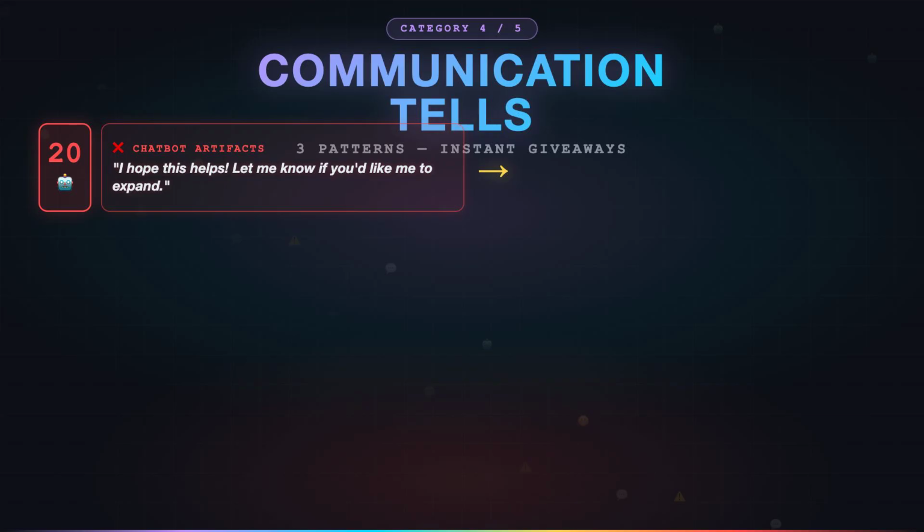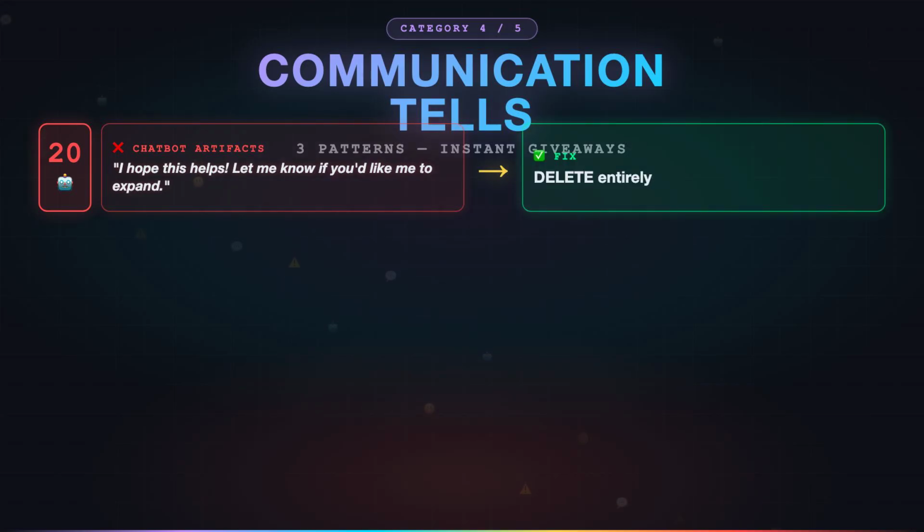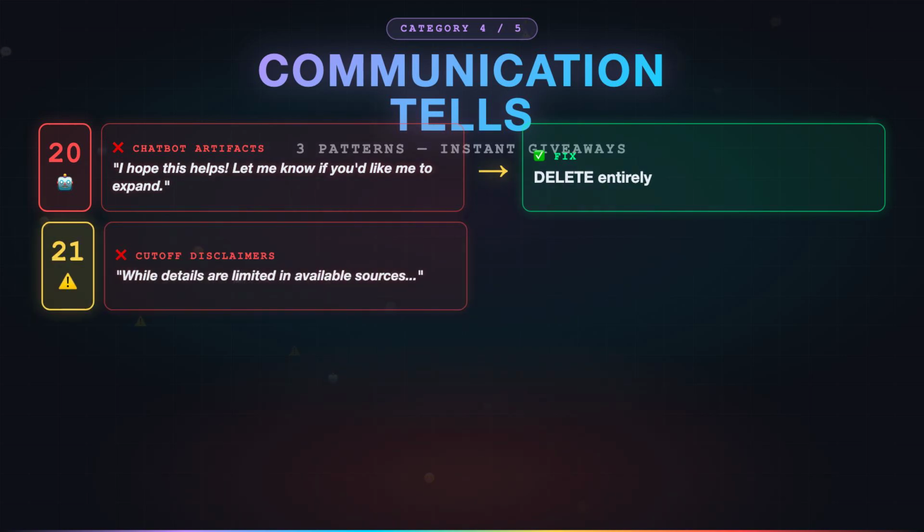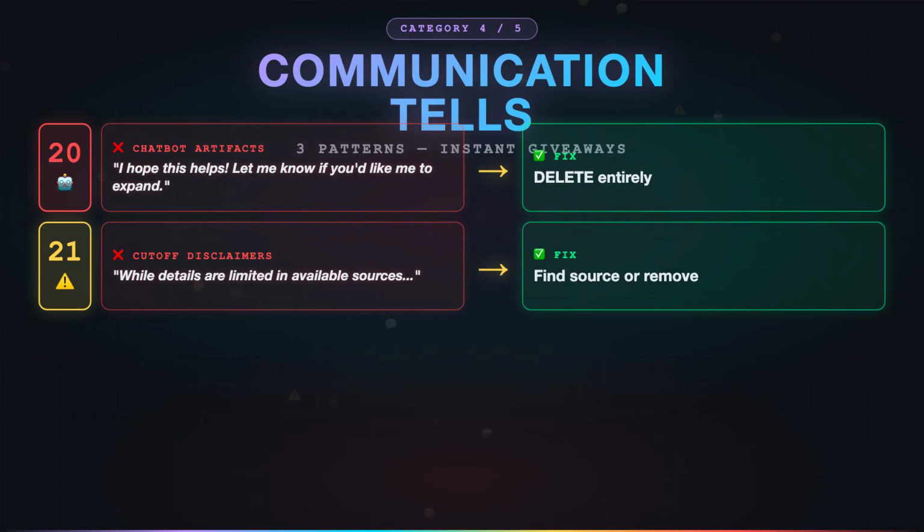Pattern 20, chatbot artifacts. "I hope this helps." "Let me know if you'd like me to expand." That phrase has been pasted into more LinkedIn posts than I can count. Delete it.